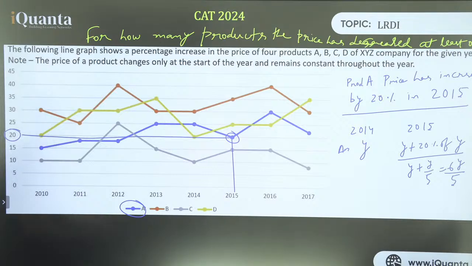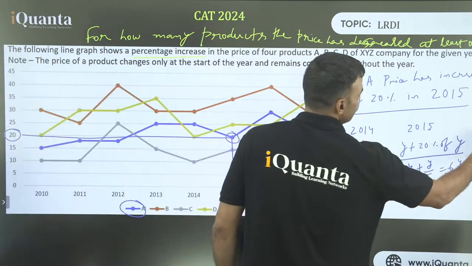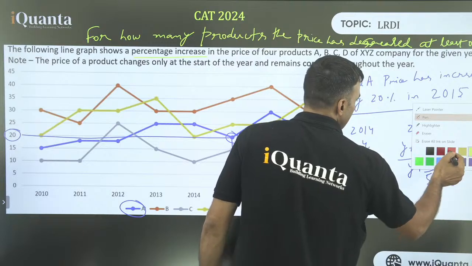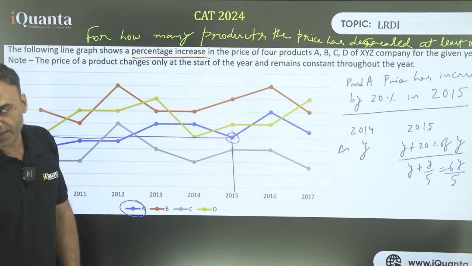So I think the most important part you guys are missing, right? And we will have to fix that, right? That will come with practice and with intent also. What is the practice? Just read the question very carefully. All of them have increased, only increase. The first line said the following line graph shows a percentage increase. Every time, wherever it is, it is an increase. It is not decreasing. It may increase more or it may increase less, but it is increasing every time.